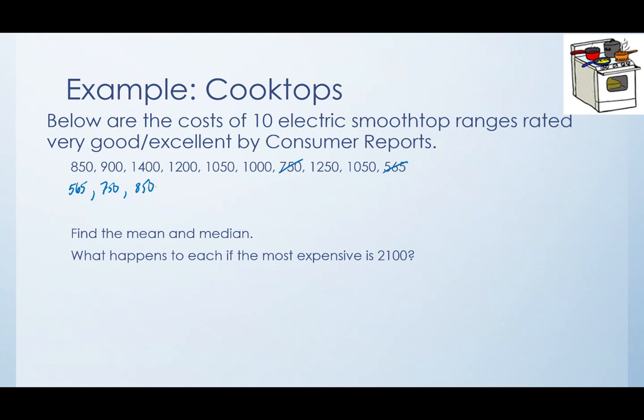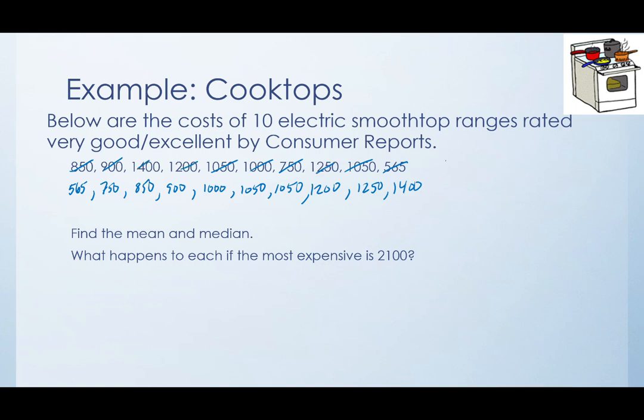We've got 850 and 900, and then it looks like 1,000. Then we've got 2 instances of 1050. Then we've got a 1,200, a 1,250, and a 1,400. That's everything.